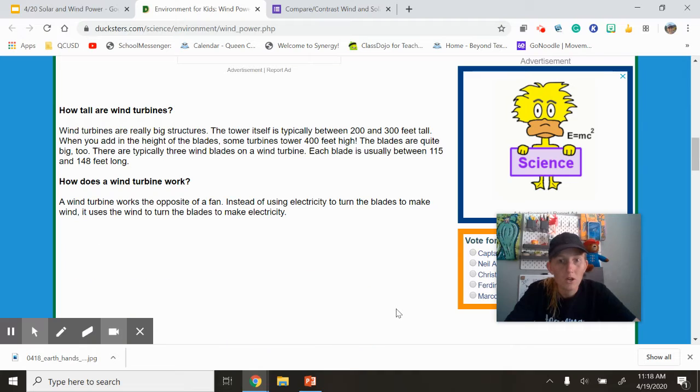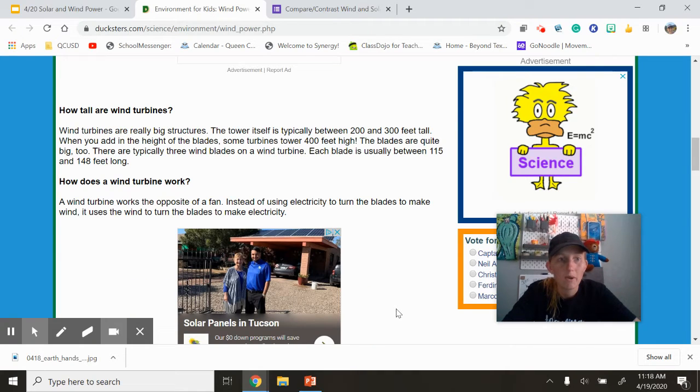I'm going to read a couple more things about the wind turbines, and then we're going to move into solar. And you are going to be reading about wind turbines, just a short little article about that on your own when you do your challenge today. So let's continue. Remember to try to read with me if you can.